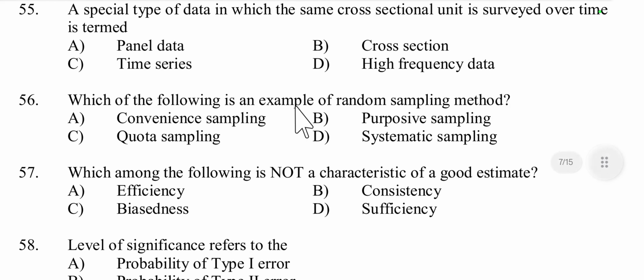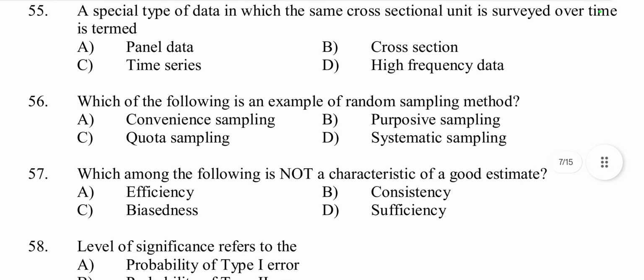Then which of the following is an example of random sampling method? Convenience, purposive, quota, systematic. Convenience, purposive, quotas are non-random, but systematic sampling is a random sampling method. According to convenience, they choose the sample. Purposive, quotas, they fix quotas before taking the sample. So these are non-random sampling.